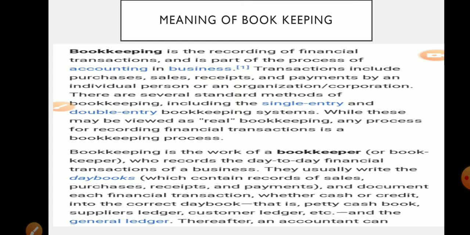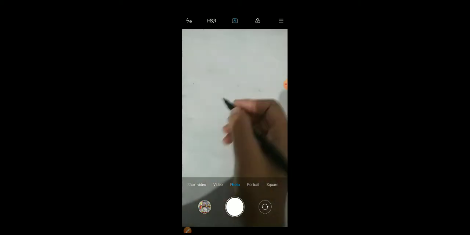First of all, we should know the meaning of bookkeeping. Bookkeeping is a record of financial transactions and is part of the process of accounting in business. In the first part of this chapter, I explained the process of accounting, and we know that bookkeeping is part of accounting. First of all, we explain the process of accounting.